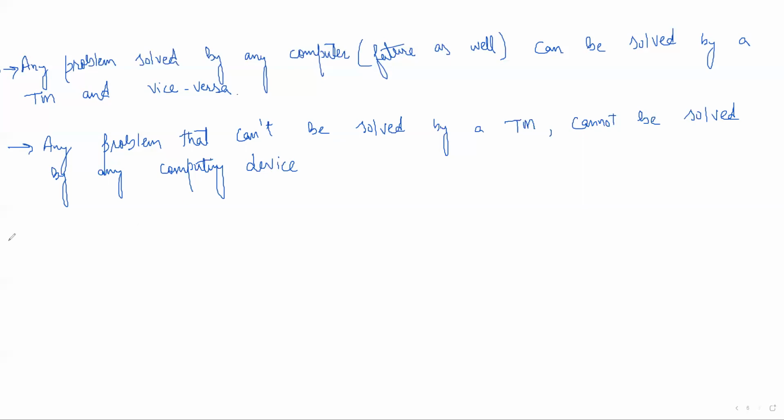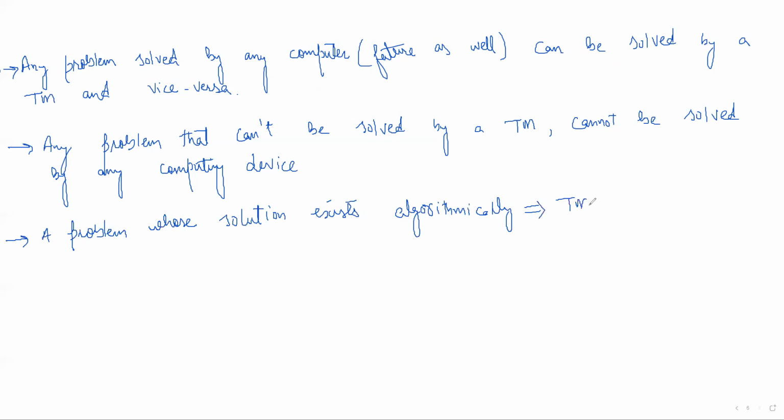Or we can also write it that a problem whose solution exists algorithmically implies a Turing machine can solve that problem.